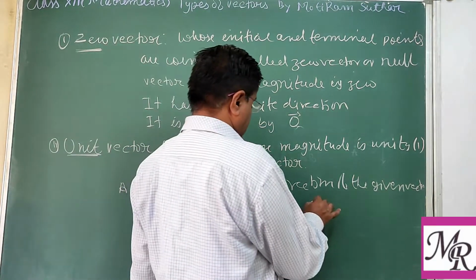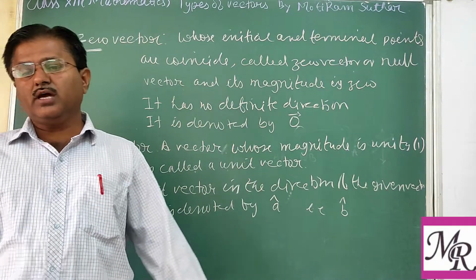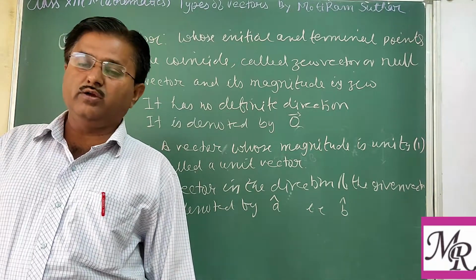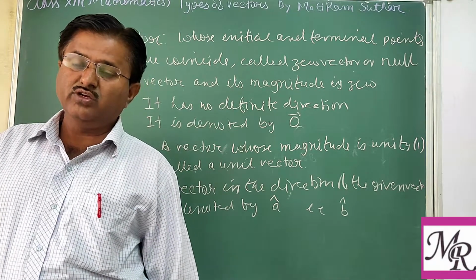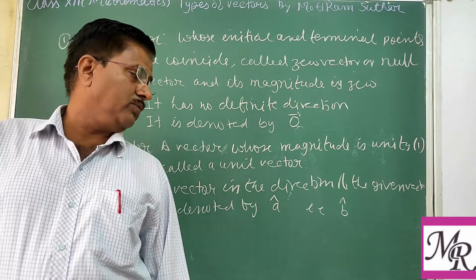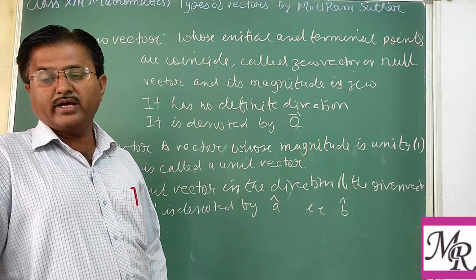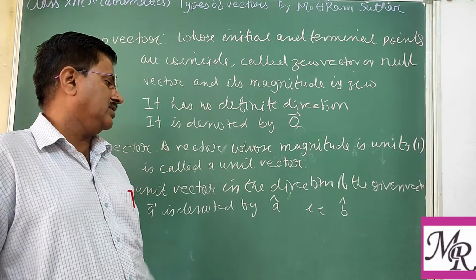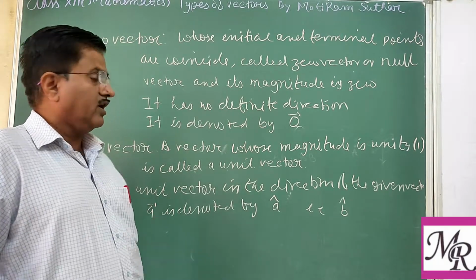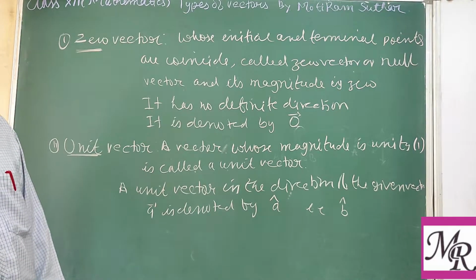Like suppose you take vector B cap. So B cap is the unit vector in the direction of the given vector B. Here a special thing is that the unit vector always has magnitude 1 unit, but its direction will be the same as the given vector B or given vector A. So we can find a unit vector in the direction of a given vector.